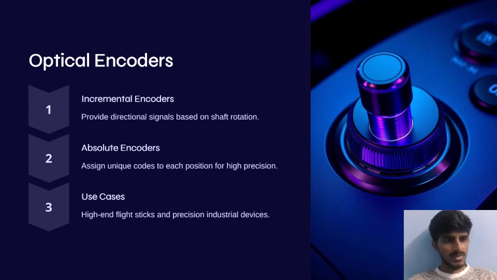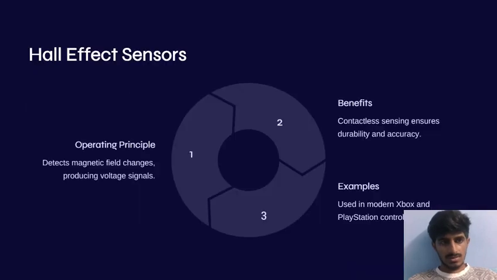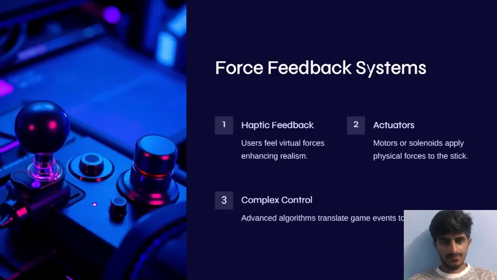Optical encoder: incremental encoder and absolute encoder use these disks. Hall effect sensors. Examples are used in modern Xbox and PlayStation controllers. The operating principle detects magnetic field changes, producing a voltage signal. Benefits: contactless sensing, ensuring durable navigation.